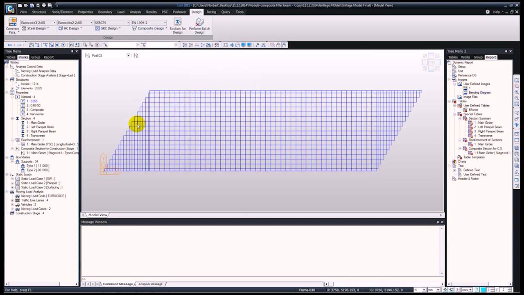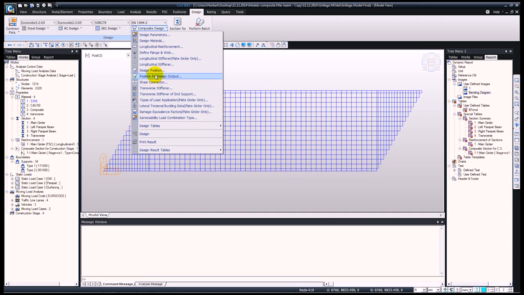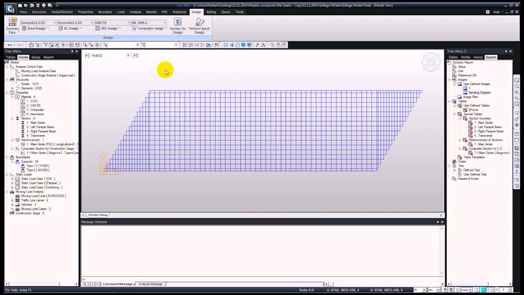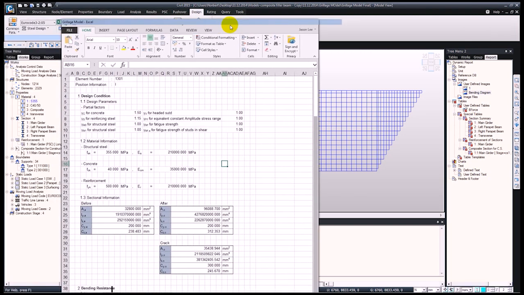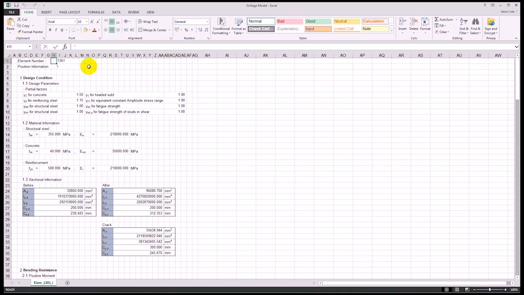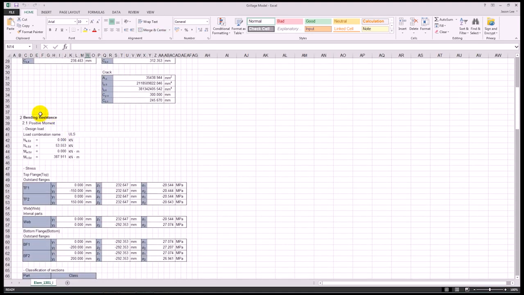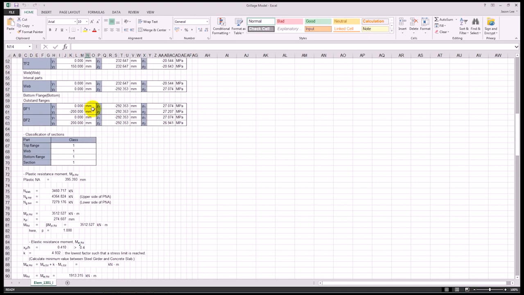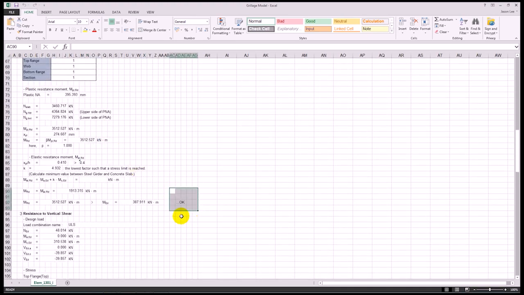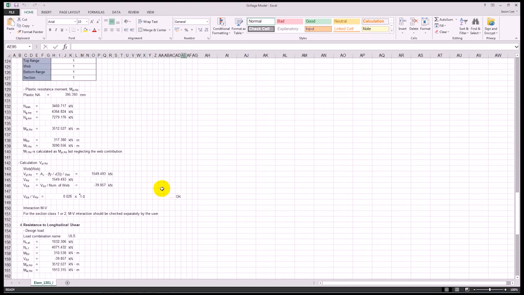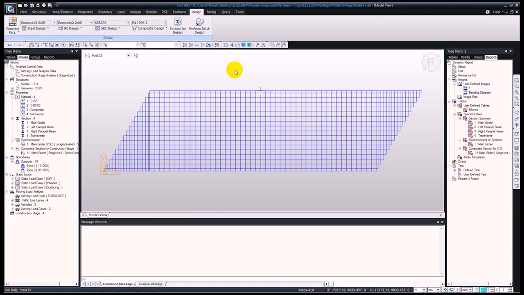So in my case, I have done this for the main girder at the center, and also we can define the output position, for which we're going to obtain a complex Excel spreadsheet. So let me show you that. This has been done for element 1301. You can see the design conditions, the material information, and the checks over here. So you can see whether this is okay or not. Okay, so let me close this down.